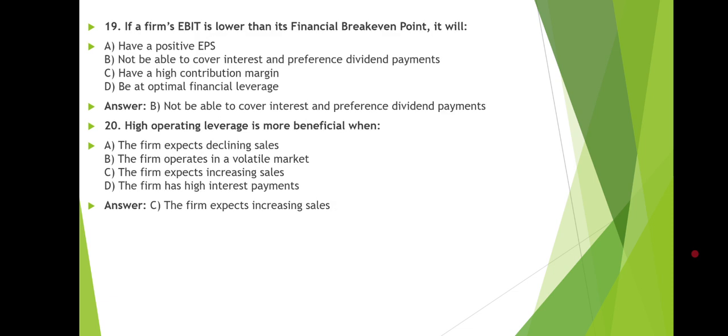And next we have, if a firm's EBIT is lower than its financial break-even point, it will not be able to cover the interest and preference dividend payment. And next question we have, high operating leverage is more beneficial when the firm expects increasing sales.